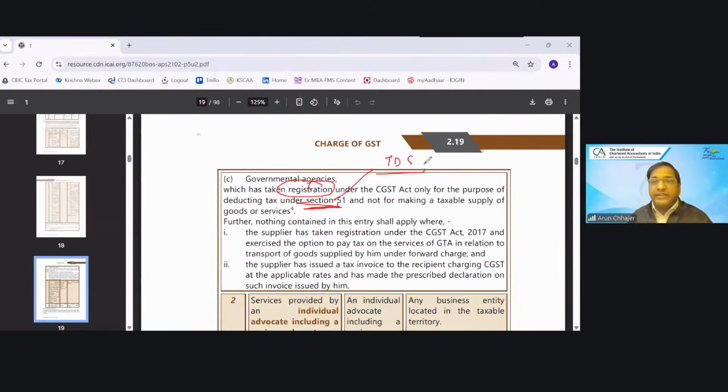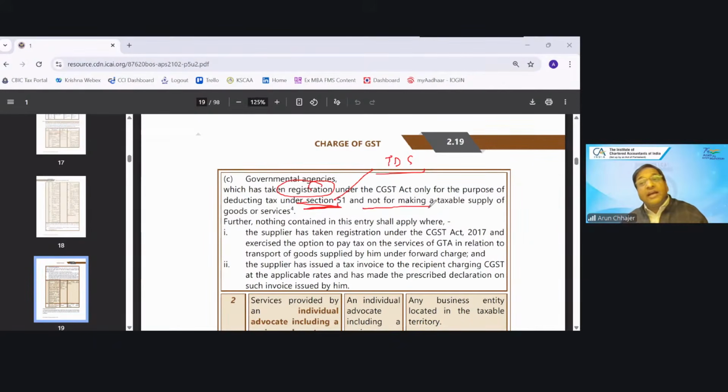So the government, suppose if they are not making outward taxable supplies, they are not required to take a regular category of registration, but still they will fall under the category of TDS, am I right? And therefore they need to take registration under the TDS category. So they have taken the registration under the TDS category.